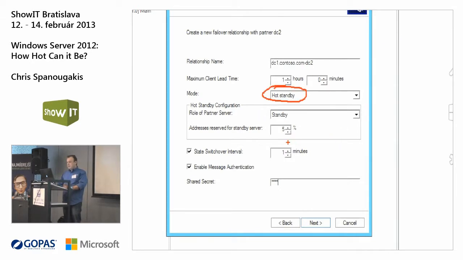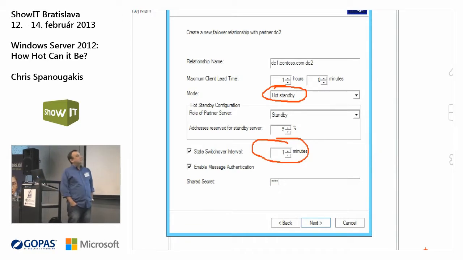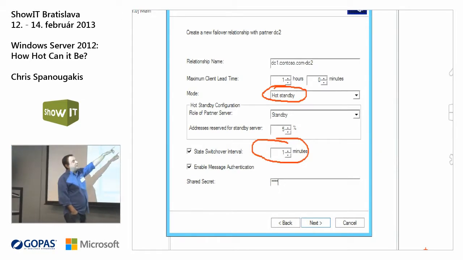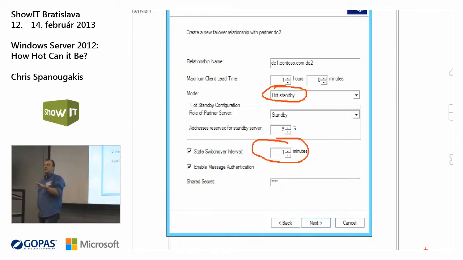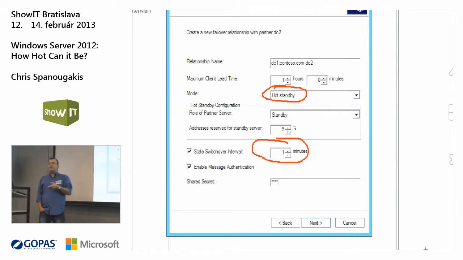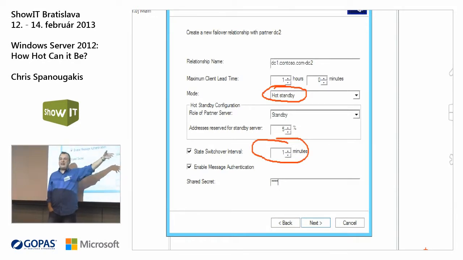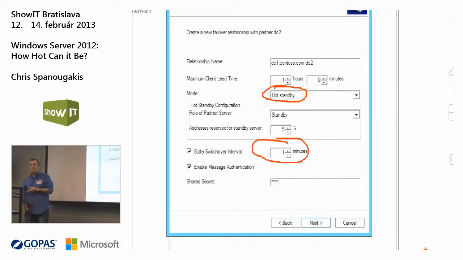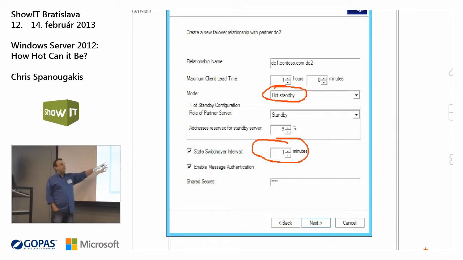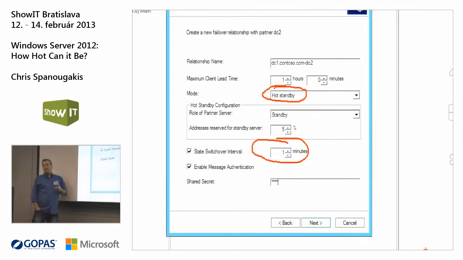Okay, and as soon as the first DHCP server goes down, the state switchover interval will be 1 minute. Practically after 1 minute, more or less, the second DHCP server will see that the first one is down and will start servicing the clients. The only thing that you have to configure is a shared secret. I've typed the word test. You can type something complicated if you want in your network, but it's just, let's say, a shared secret. It will allow these two DHCP servers to communicate securely.